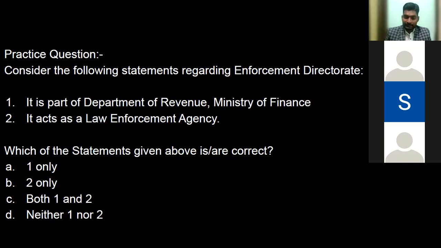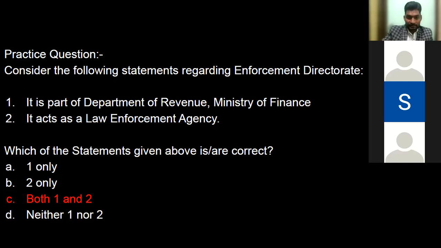Right. And the correct answer is C. Certainly, it's again a very simplified question, and the answer is C. Both. It is part of the Department of Revenue, Ministry of Finance, and it acts as a law enforcement agency. But here we are following the same rule.